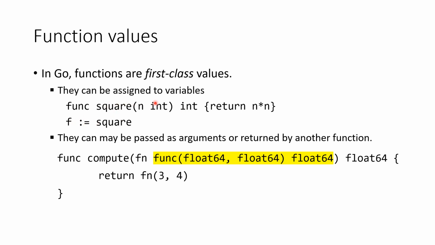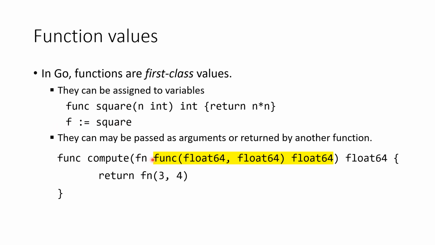In this example, we defined a function square that takes one integer as argument and returns an integer value that is the square of the argument. The statement f := square declares a variable f and assigns the function square to f.